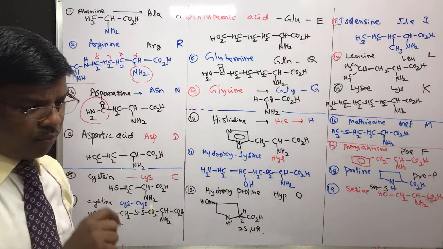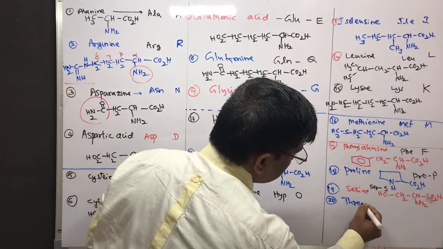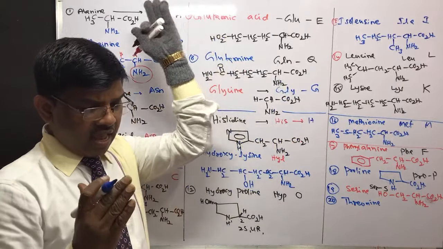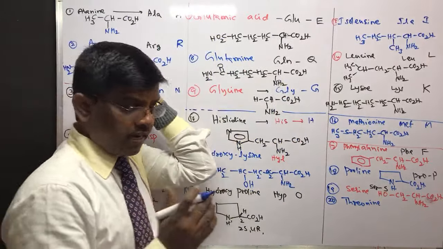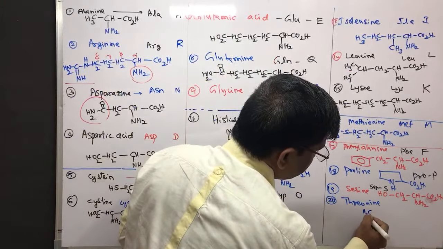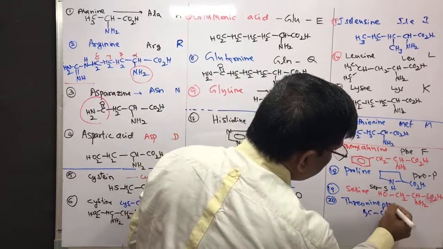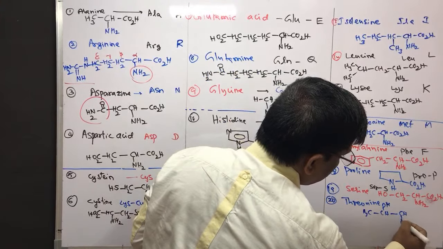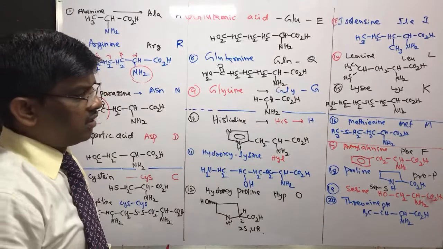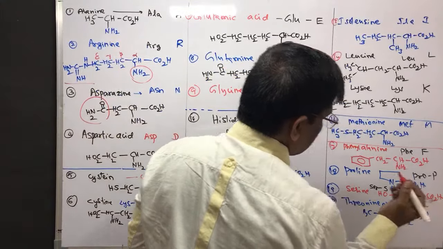So next is threonine. Threonine structure is very very important, students, to remember. The 20th one is threonine. In threonine, amine is downside and the hydroxy group is above side. So the way you have to write is CH3 CH, hydroxy group upside and this is CH amine downside and acid. This is threonine. Threonine abbreviation is THR and it is T.